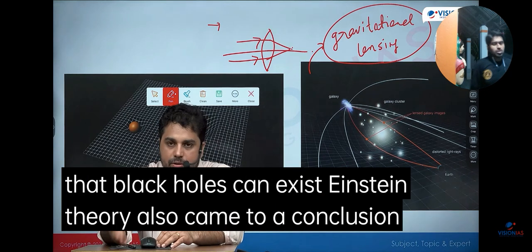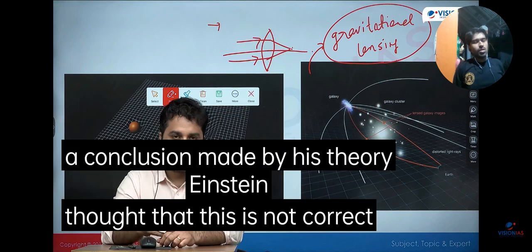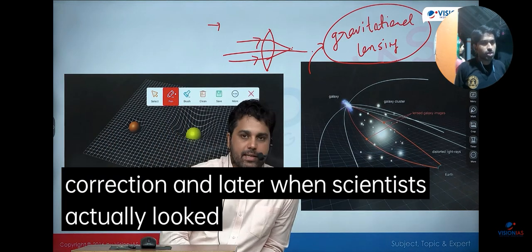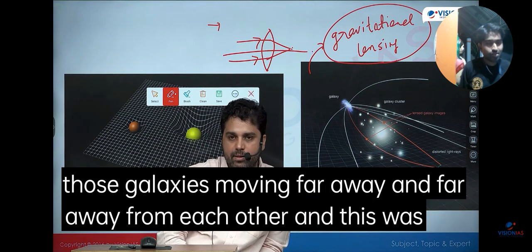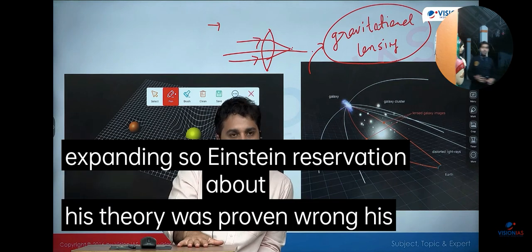Einstein's theory also came to a conclusion that the universe is expanding. And when this conclusion was made by his theory, Einstein thought that this is not correct. Einstein thought that there is something wrong with his theory. It needs correction. And later, when scientists actually looked at the distant galaxies with the help of a telescope, they found those galaxies moving farther and farther away from each other, and this confirmed that the universe actually is expanding. So Einstein's reservation about his theory was proven wrong. His theory was proven right.